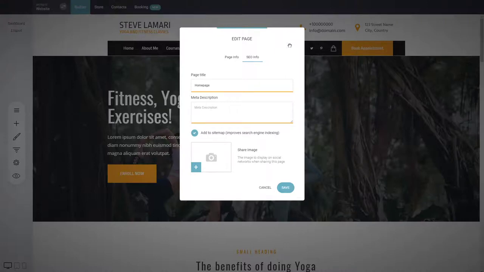Page SEO is very important for the visibility of your pages. No matter if it's a website or a funnel, you have to have page SEO. It's also used for sharing as well, so make sure that you do that. So what is the title and the description?